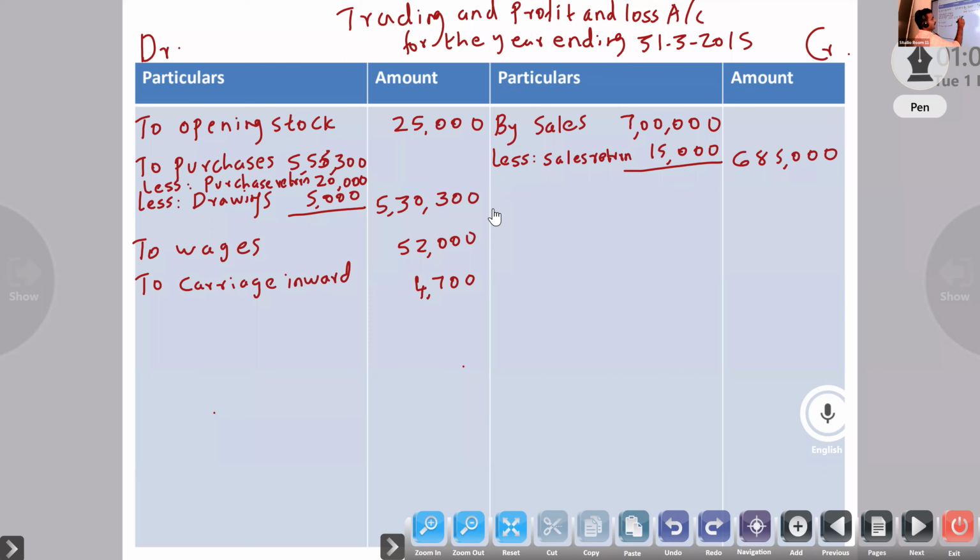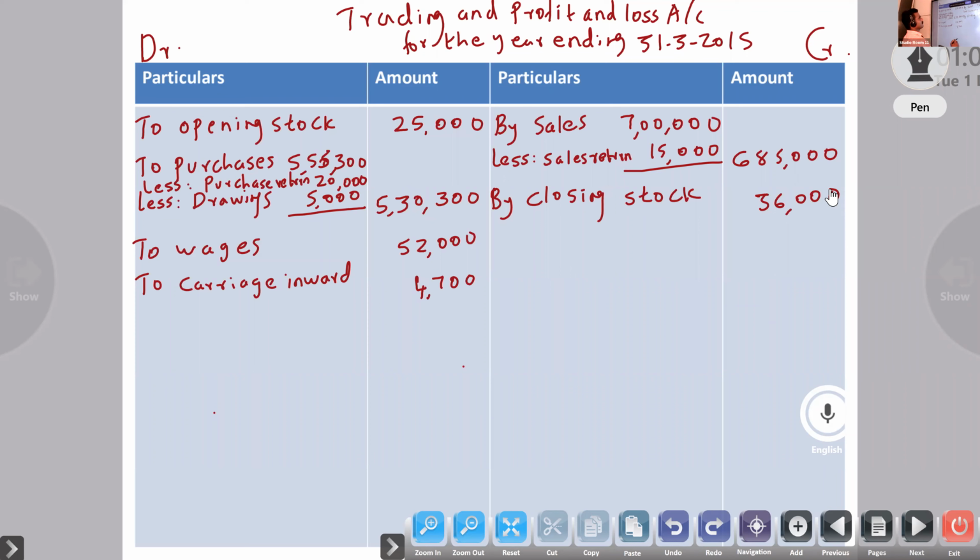Next, by closing stock. It is given in the adjustment, 36,000. Any other item? Adjustment also not there.